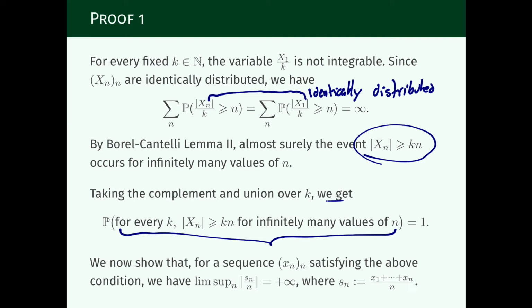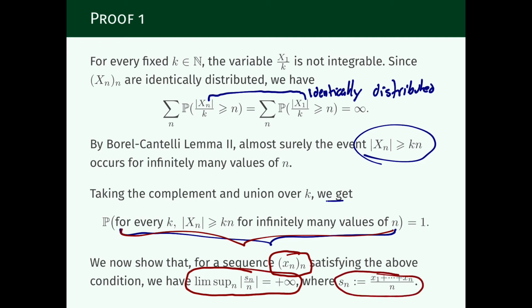And to conclude the proof, what we're going to show, and now it has no probability involved anymore, is that for each deterministic sequence of numbers, so see this is a lowercase x, if they satisfy this condition here, then when we compute the partial sums of these numbers and divide by n, so we're taking the average of the first n of these numbers, we're going to prove that the lim sup of this sequence is plus infinity, and therefore this sequence cannot converge to any real number.